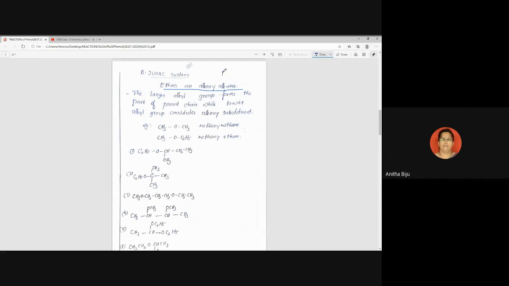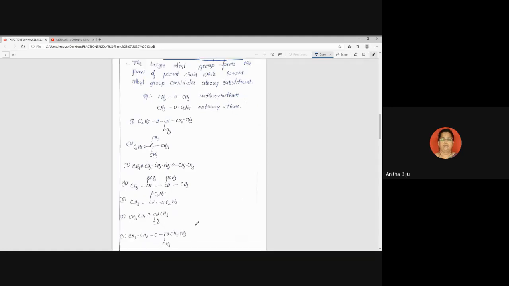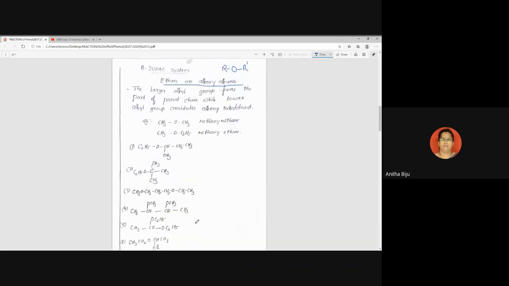The shortest way of representing an ether is ROR', where R and R' represent alkyl groups. They may or may not be the same. The IUPAC name of ether is alkoxy-alkane.